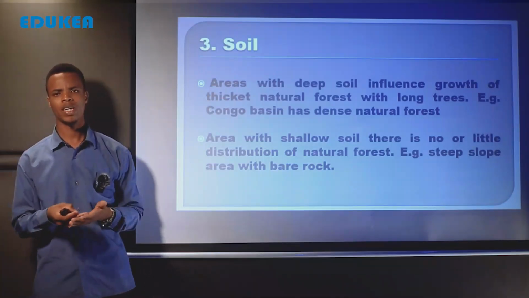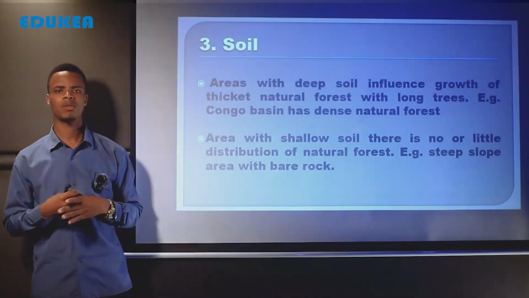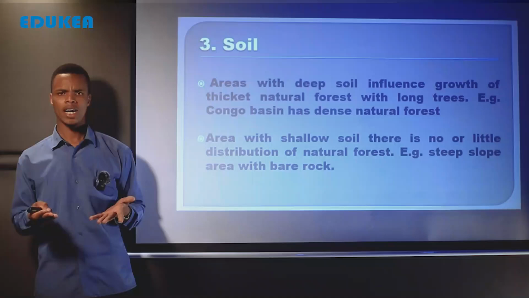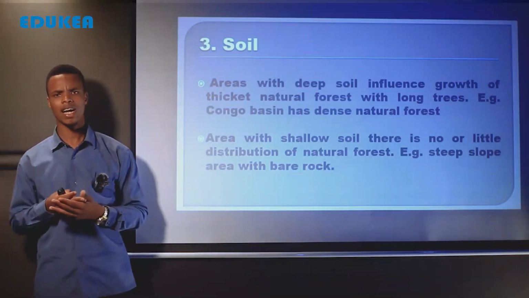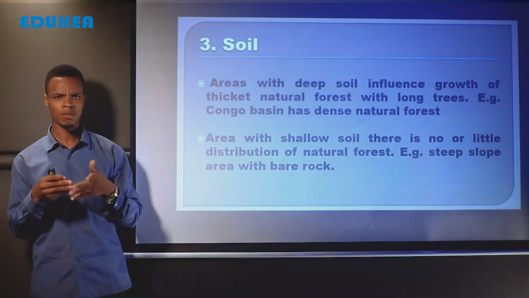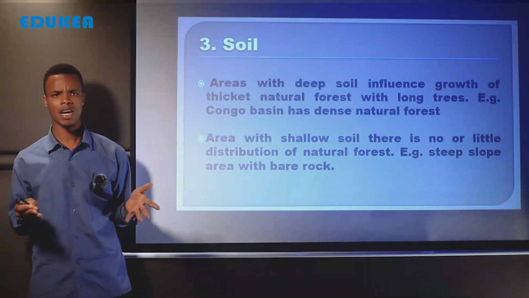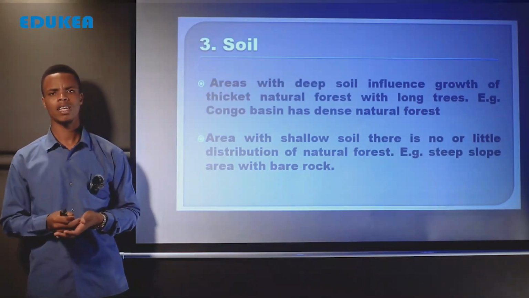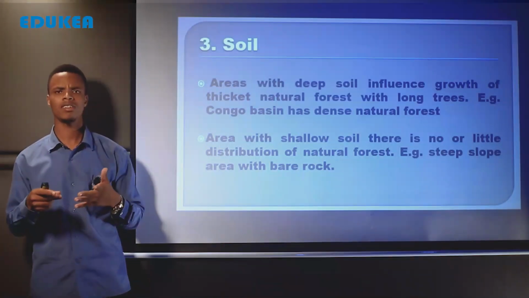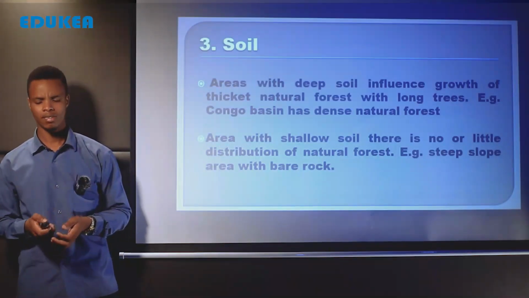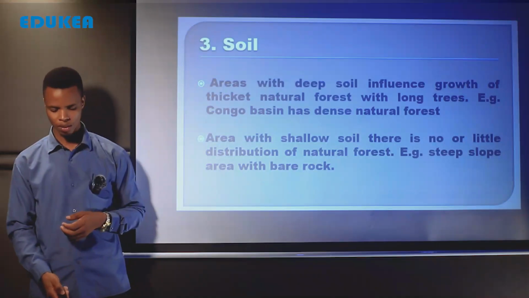Kwenye Congo Basin pale kuna deep soil ambayo ina support vizuri hii occurrence of growth of natural forest compared to those areas where there are shallow soil. For example, in steep slope areas with bare rocks, it is very difficult to find natural forest in those areas. So that is how soil influences distribution of natural forest in the world.